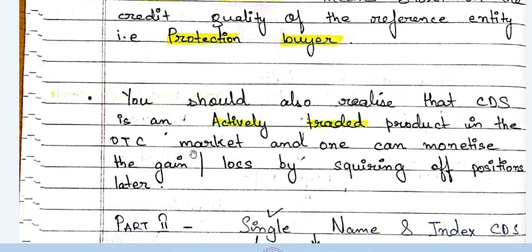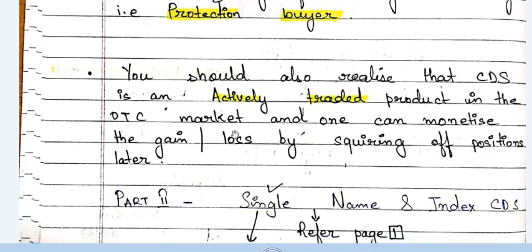The part I was telling you right now is this one only, that it's a financial product that is actively traded. I may be speculating that the credit quality is going to worsen, or an offsetting party may be speculating that this reference entity's credit quality is going to improve. So we both get into offsetting positions, and after the profit is made, I can square off my position. Or if the protection seller makes the profit, he can square off the position. It's just like any other financial product, like equity or a bond or a derivatives position, anything you can think about.